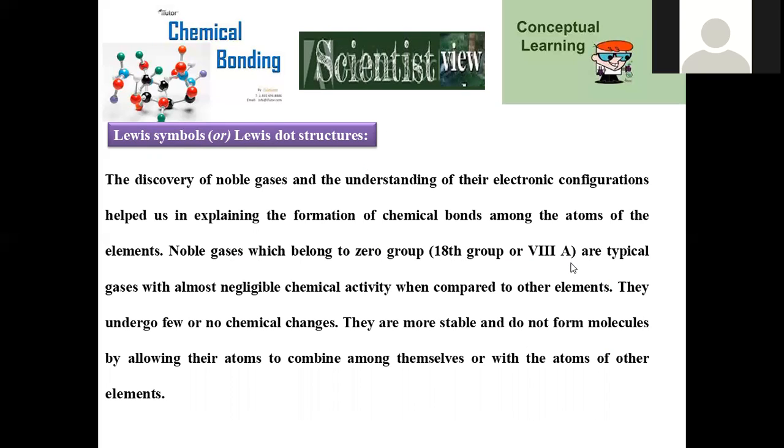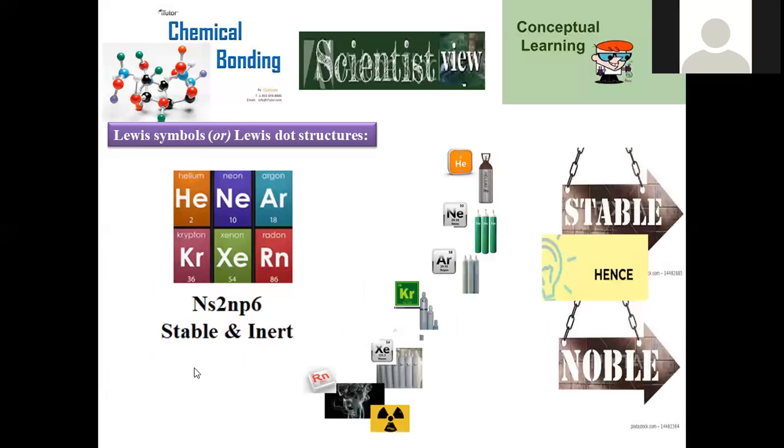group 18, otherwise Group VIII A in Roman numerals. Typical gases, almost negligible chemical reactivity will be assigned for these, and always they are present in the elemental state or a gaseous or monoatomic state only. Very few chemical reactions are captured, with the bottommost elements like xenon exhibiting fluorides and oxides. Not other than these compounds are formed by these noble gases. They are more stable and do not form molecules by allowing their atoms to combine with themselves or with other atoms too.